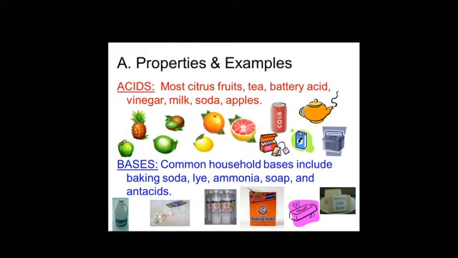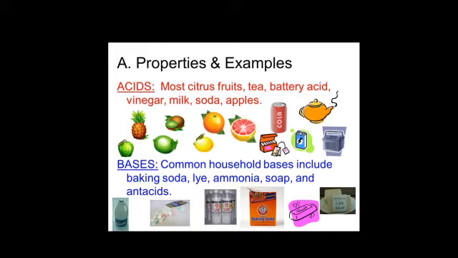So indicators can be natural or man-made. We have seen litmus paper and turmeric paper; these are natural indicators. Apart from this, red cabbage leaves and rose petals, China rose, hibiscus, can also be used. You can take China rose hibiscus petals, dip them in water and boil for a few minutes, and that can be used as an indicator.